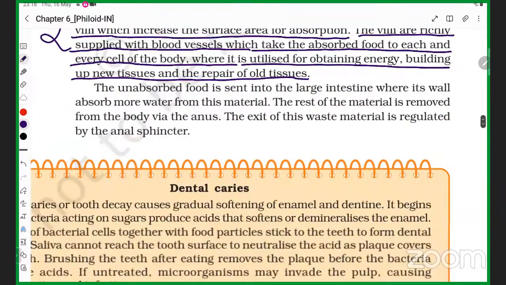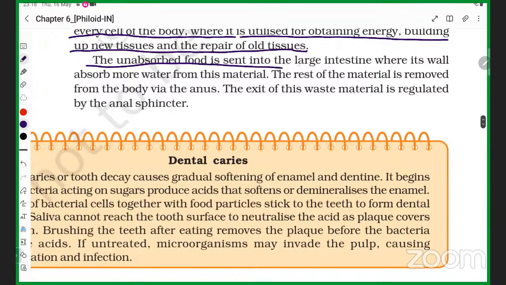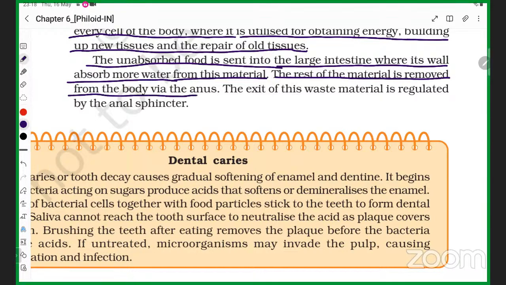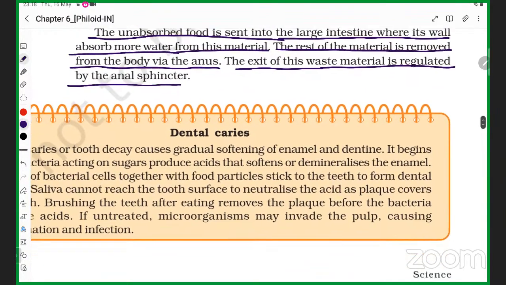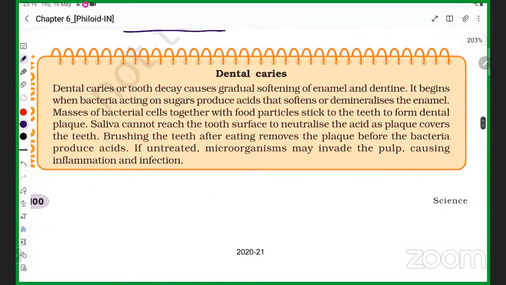Now, the unabsorbed food is sent into the large intestine, where more water is absorbed from this material. The rest of the material is removed from the body via the anus. This exit of the waste material is regulated by the anal sphincter.